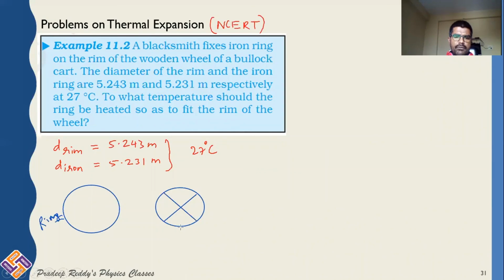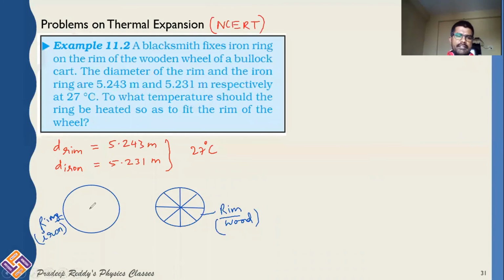For a bicycle, you will have a rim. This is a rim which is made up of steel for a bicycle, and upon this we will be fixing a tire. But in the case of bullock carts, this rim is made up of wood. For bullock carts, usually this rim is made up of wood, and this ring is made up of iron.